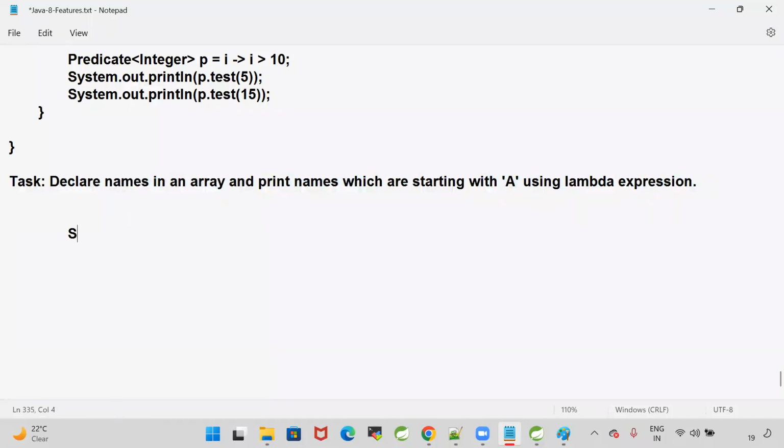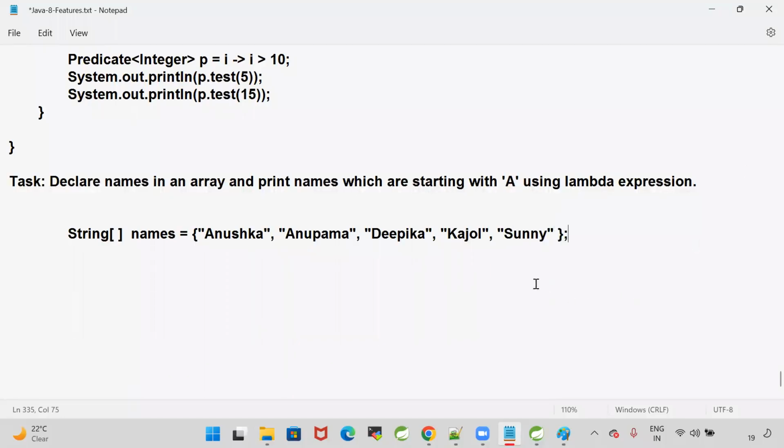I'm going to give some names like this in the array. String names is equal to, let's take some heroine names: Anushka, Anupama, Deepika, Kajal, and the next one. Any other name? Sunny. Good. Yes, I have given some names in an array.